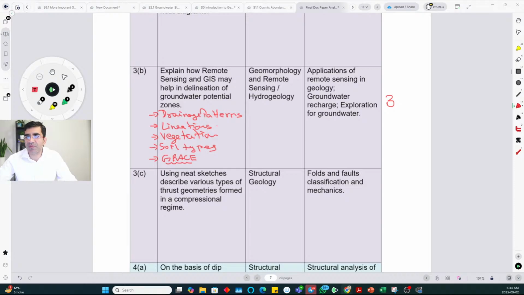Yes, so that's why I say it's a 3 or 2 question. GRACE is a NASA satellite which detects gravity changes due to the presence of groundwater. If you remove too much groundwater, you are removing mass, which will decrease gravity. And then you can write more points. There isn't a point where it ends, like there are only 5, 6, or 7 applications. So each answer will have certain variations.